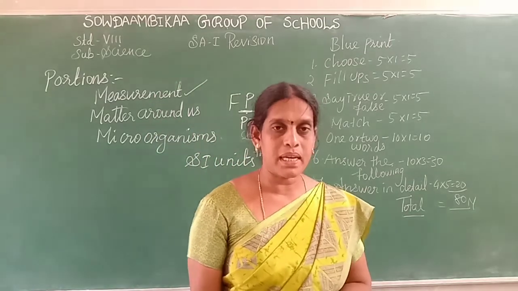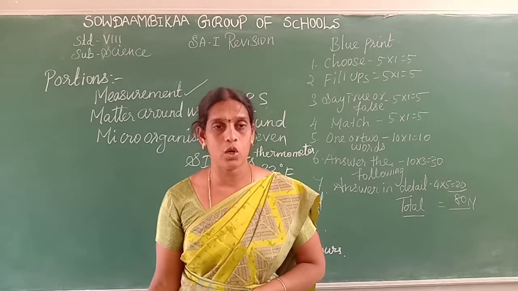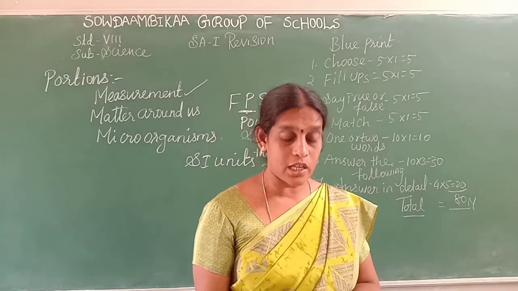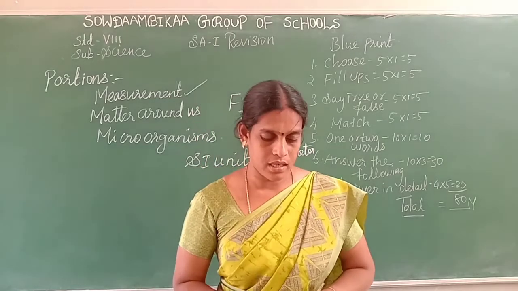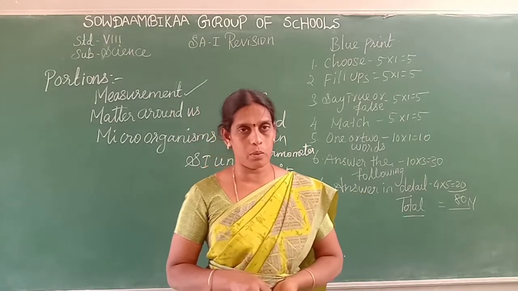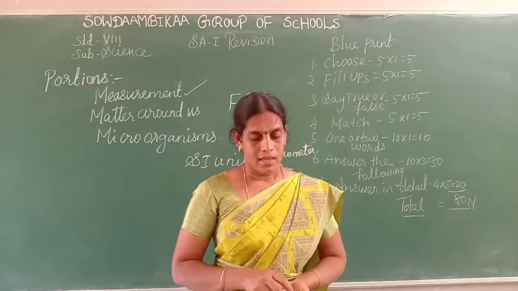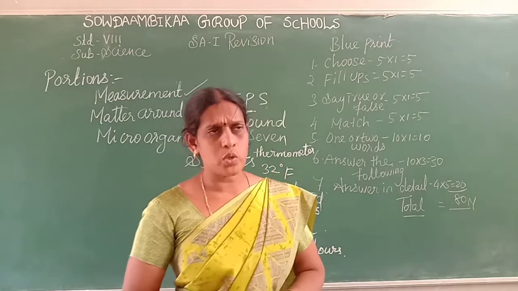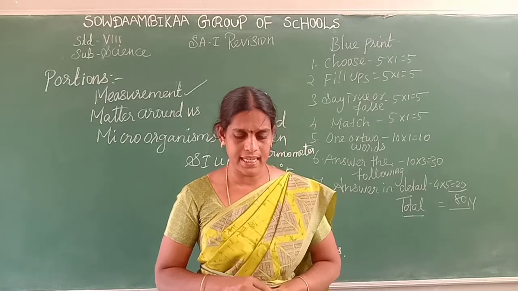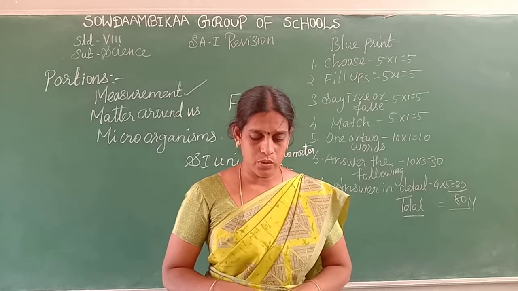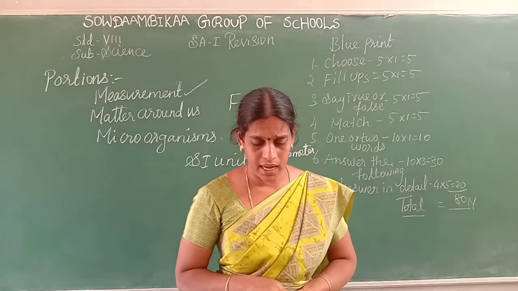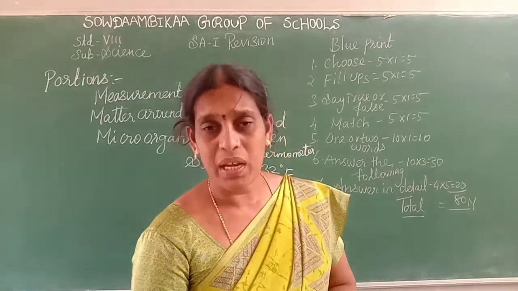Next, mercury. Mercury is used in the thermometer and barometer because of its high density and uniform expansion. Aluminium is used in aeroplanes. Lead is used in automobiles. Okay. A non-metal, diamond. Diamond is used for jewels, cutting and grinding equipment. Graphite is used in pencils. Sulfur is used in the manufacture of gunpowder and vulcanizing rubber. Okay, what is meant by metalloids?